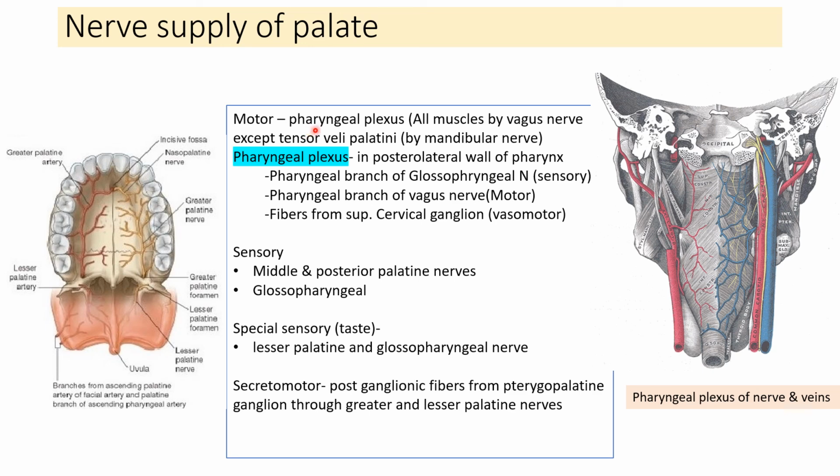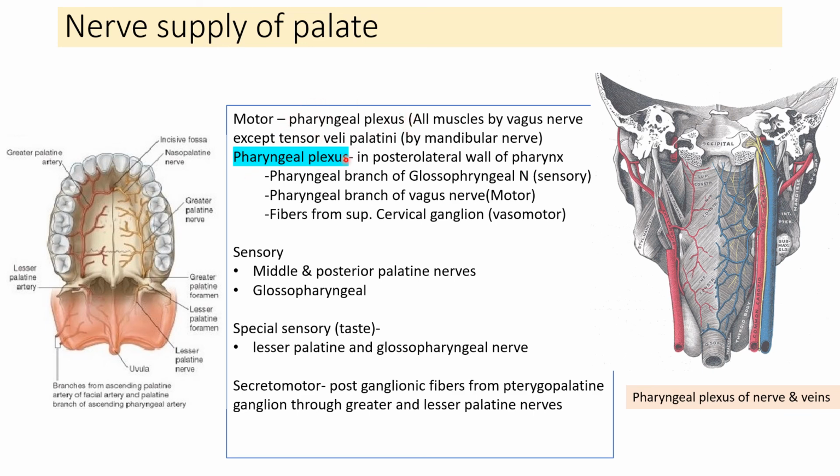So remember, the pharyngeal plexus is responsible for supplying all the muscles of the soft palate except the tensor veli palatini muscle, which is supplied by a branch from the mandibular nerve. Remember this: all muscles by the vagus nerve except tensor veli palatini, which is by the mandibular nerve. So all this is occurring through the pharyngeal plexus.